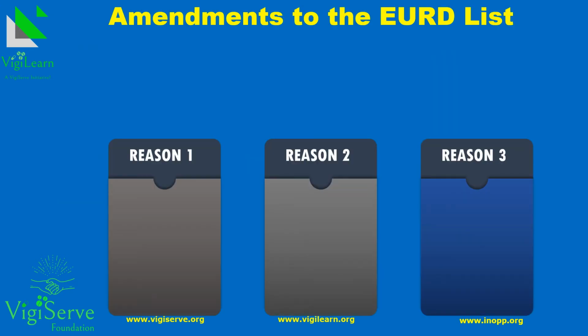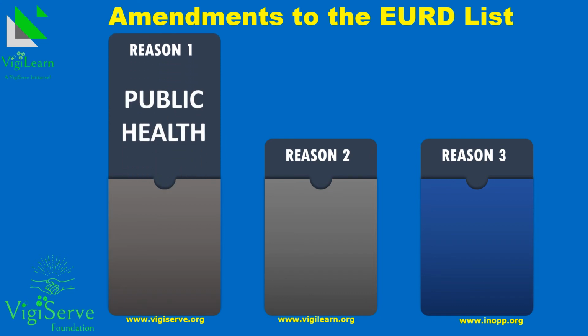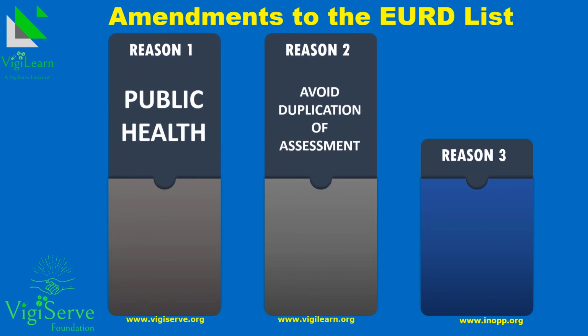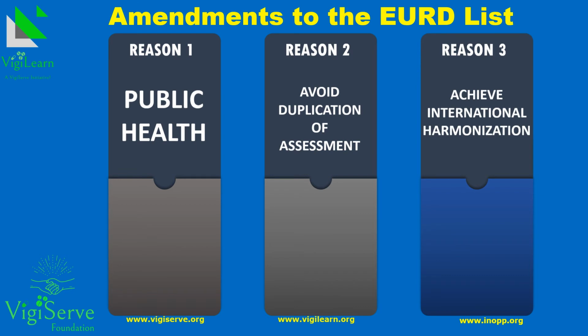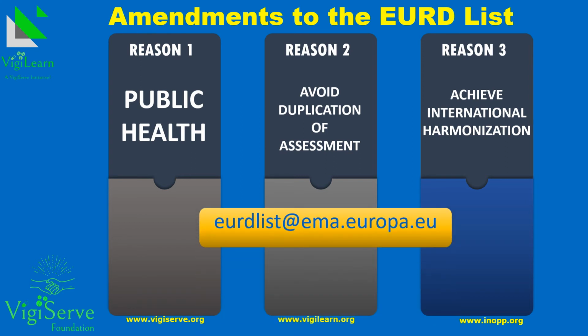Marketing authorization holders and other stakeholders can request amendments to the EURD list for the following reasons: first is public health, second is to avoid a duplication of the assessment, third reason is to achieve international harmonization. To request an amendment, stakeholders must complete the template and send the requests to this email address.